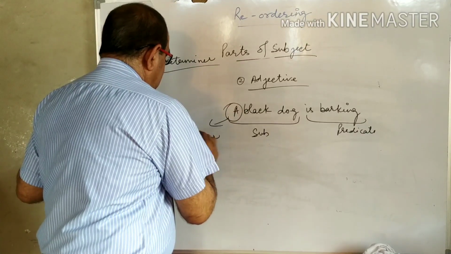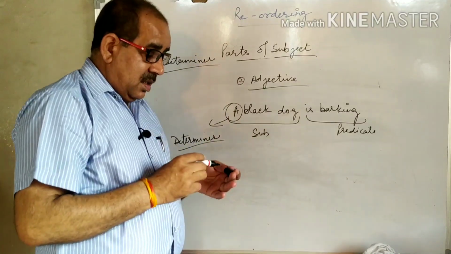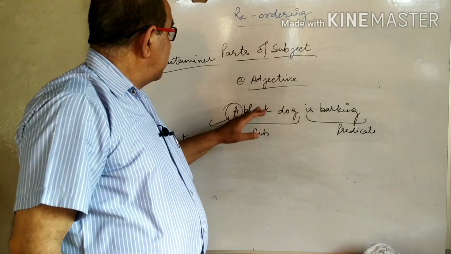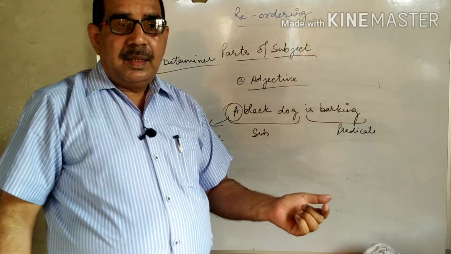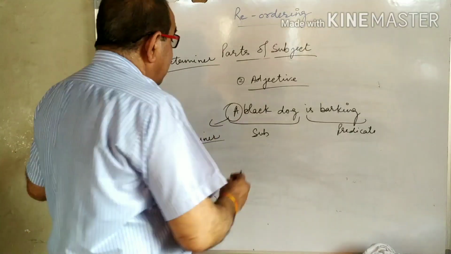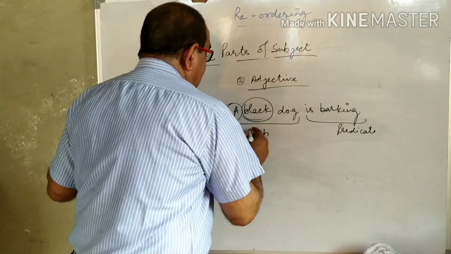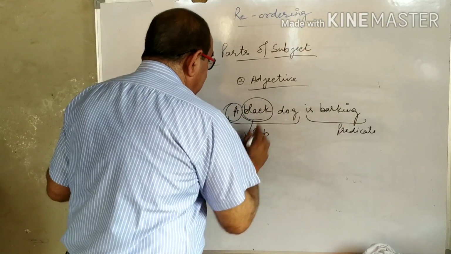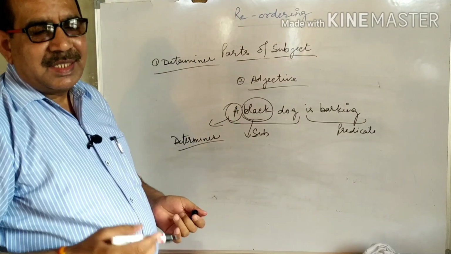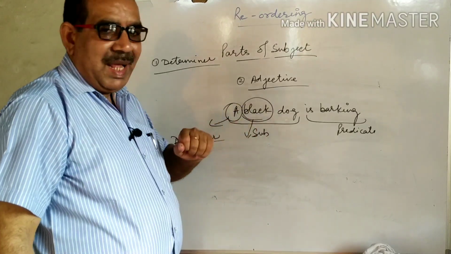and you have studied that this is a determiner. Why is this a determiner? Because this word is placed before the subject and limits the number of the subject, and this is also before the subject and modifies. Dog कैसा है? Dog is black.